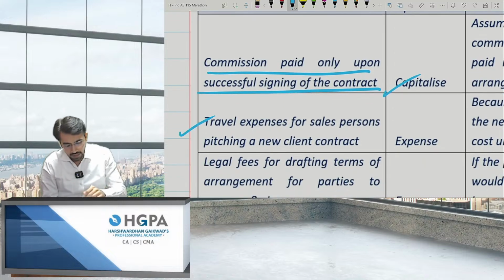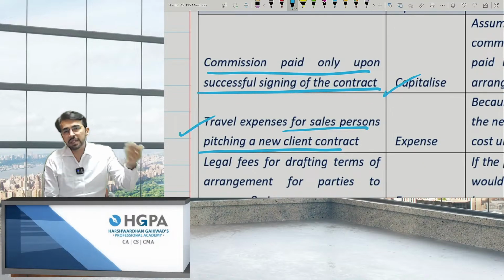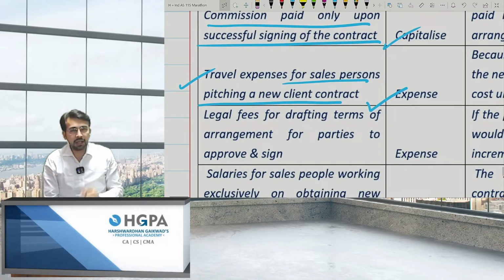Second, travel expense for salesperson pitching a new client. It may happen that they are pitching a new client, but we may get a contract or not. But we have to spend it, right? We have to spend it, and therefore it is an expense. Next, legal fees for drafting terms of arrangement for parties to approve and sign. Legal fees I'm paying, but it may happen that the parties run away, they do not sign it. Obviously, it is nothing but an expense, and it is not capitalized, right?